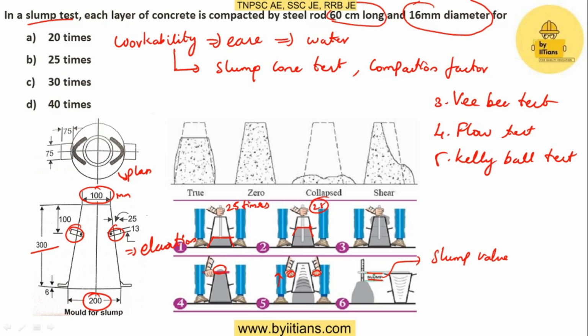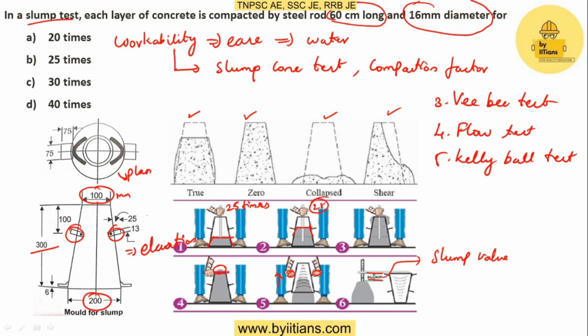For example, if you're casting a road, we'll be having a different slump value. If you're casting a slab, then we'll be having another slump value. So that is having different values. We'll be having 4 types of shapes: one is true slump, another is zero slump, collapse slump, and shear slump.